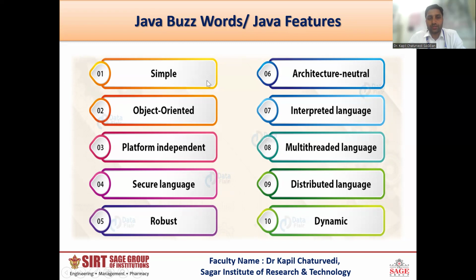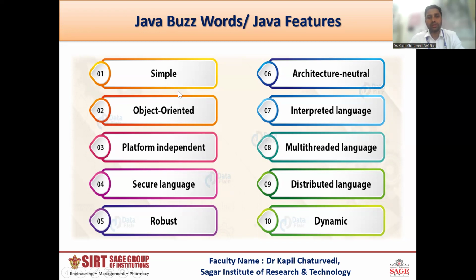The very first feature of Java is simple. Simple, that means we cannot consider that Java is simple from the point of view of a learner. Java is simple because the program of Java is easy to understand, because it divides the whole program into multiple classes and modules. So a developer can easily understand a program which is pre-built by a different developer. In such a way, Java is simple.